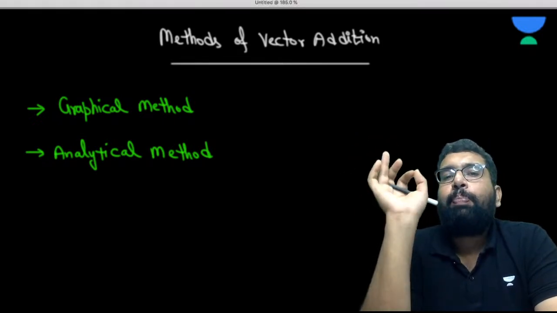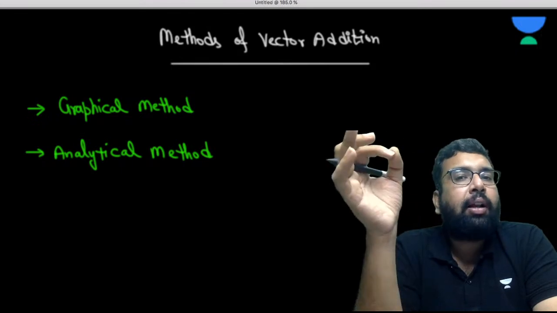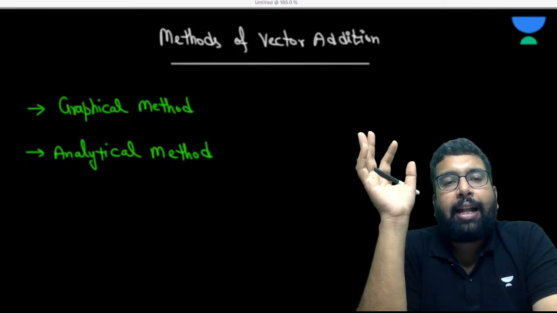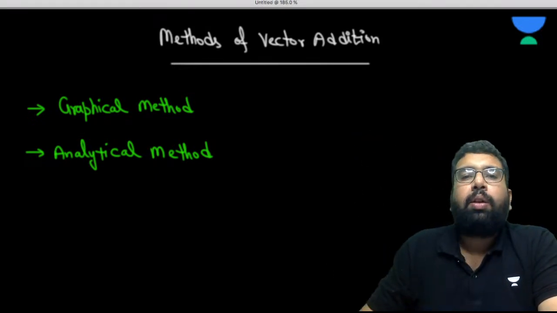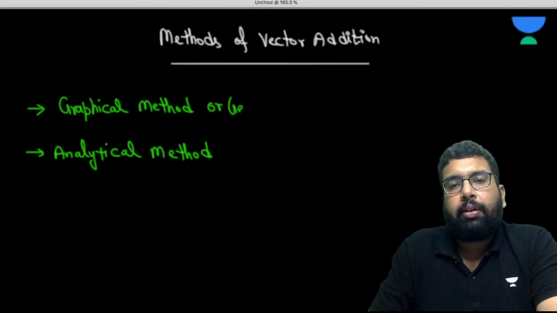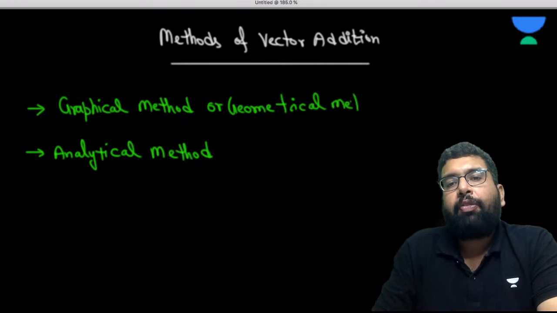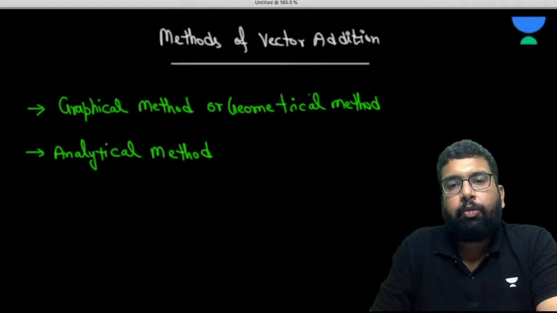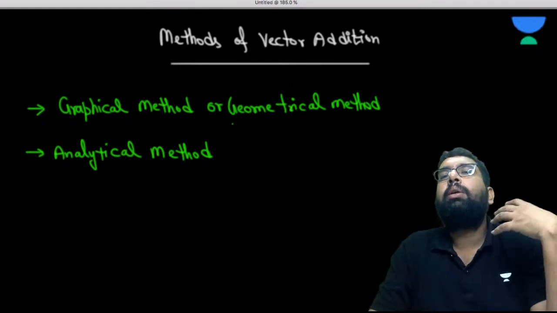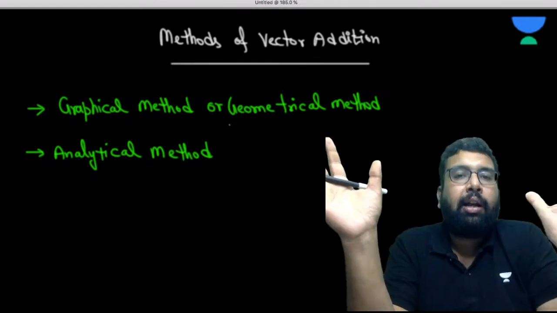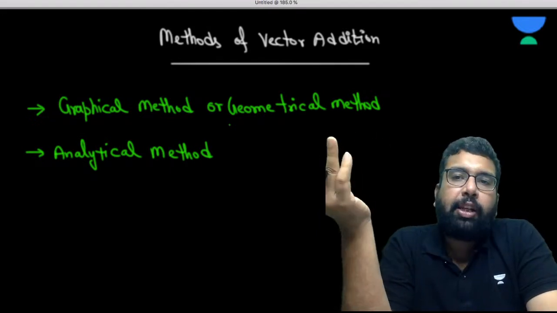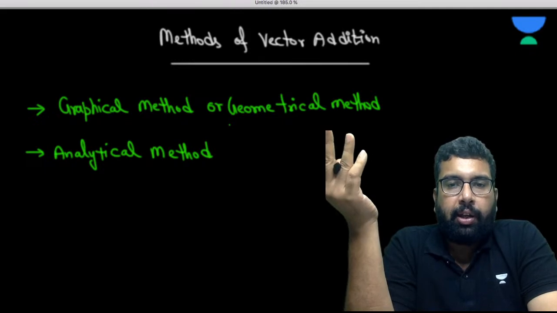Now please understand this. Methods of vector addition: we have the graphical method and the analytical method. The graphical method is also known as the geometrical method. So what do we mean by graphical method? In general, when you are adding vectors, you are just solving the problem by making a drawing or using simple basic geometry, simple basic trigonometry, anything like that.